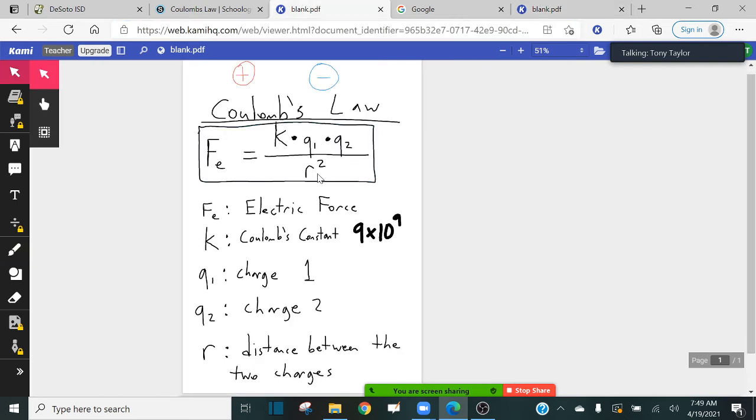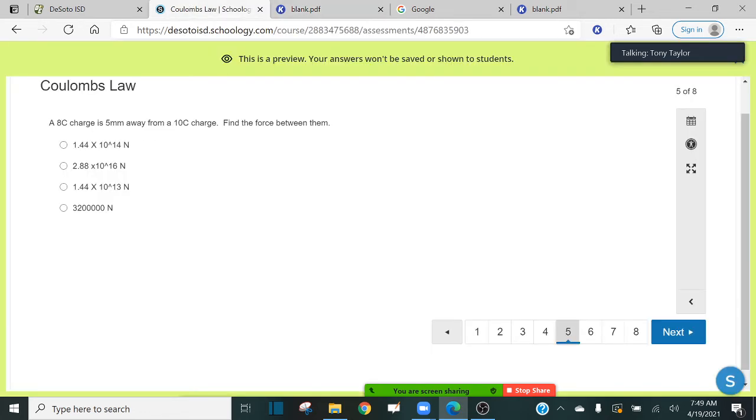Okay. All of that gets divided by R squared. And remember what R in this equation stands for. R stands for the distance between the two charges. So what is R here? So guys, notice what it says. The two charges are 5 millimeters away from each other. So 5 millimeters is our R. But one thing that I want to say, guys, whenever you're using this equation, R must be in meters. It must always be in meters, not millimeters.